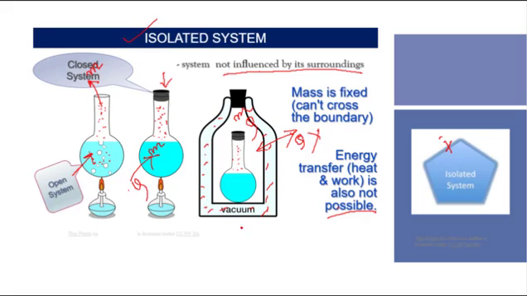So this is actually an example of an isolated system. But in practice, an isolated system is not possible. That is, it is not possible to make a system which is 100% isolated. It will always interact with the surroundings.